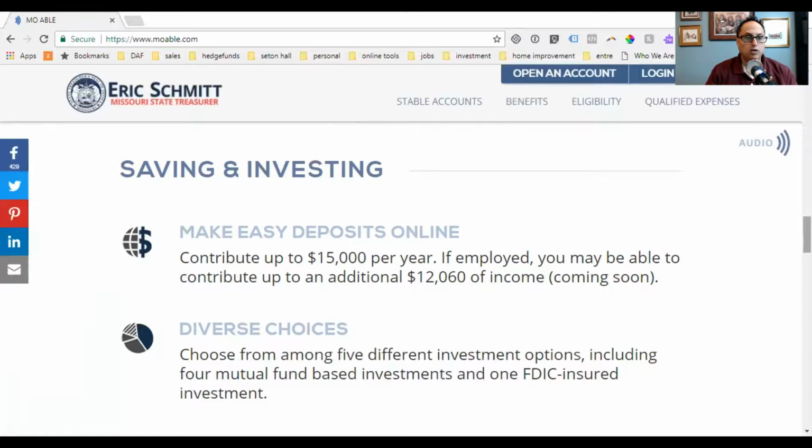So you may put $15,000 a year into your ABLE account. And as of December 22nd, 2017, there's another part of ABLE which may be available to you. Right now, it's not available.